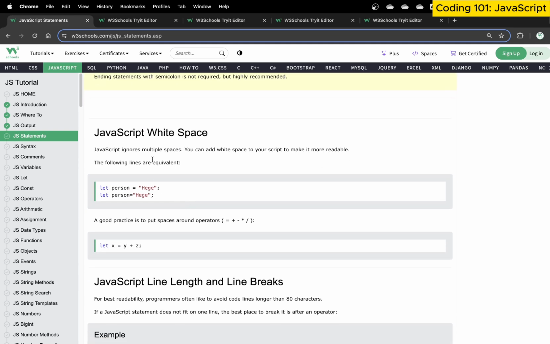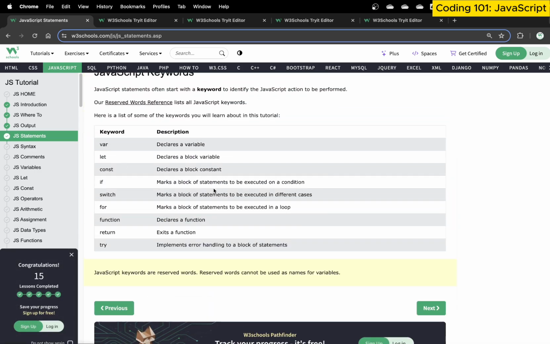JavaScript can also ignore white spaces at certain points, so be mindful of that. For example, let person is equal to hygiene with extra spaces, or without, are the same statement. However, if you put a space in the middle of a word, it will create a problem. Since let is one keyword and there's one single space, you can enter two or three spaces, and that should not be a problem. So these are what we call statements.